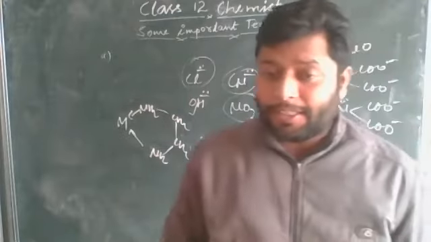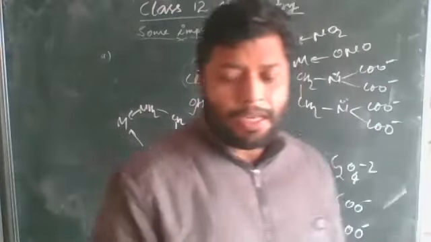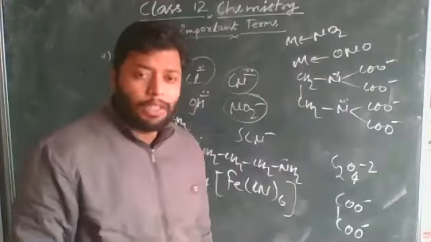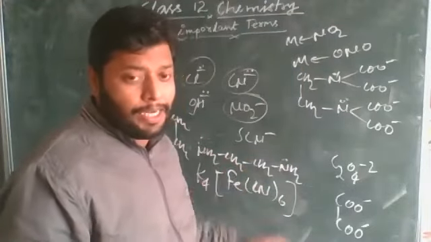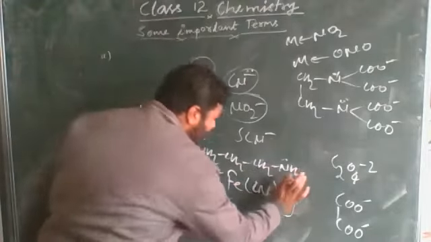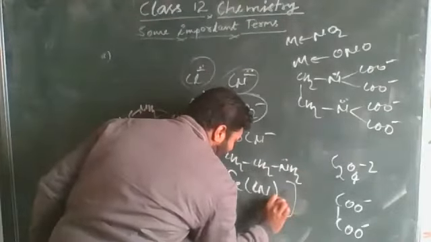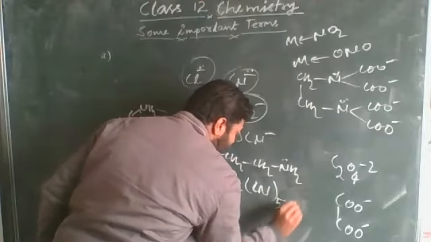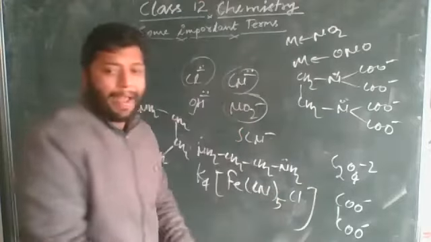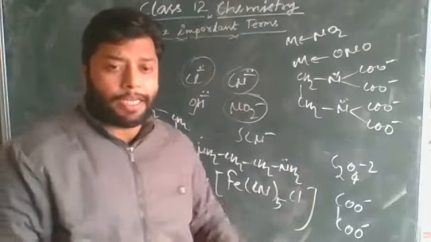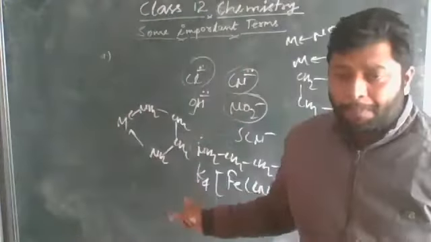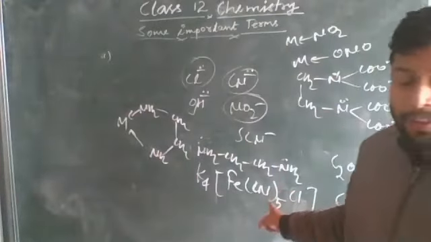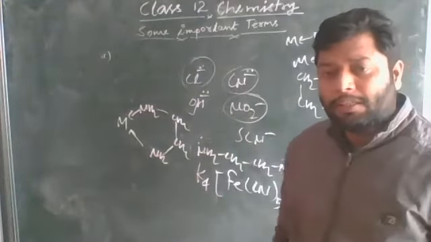So you can imagine what heteroleptic means. You are getting my point. Heteroleptic means there are different ligands. Suppose the complex contains 5 CN and 1 Cl.